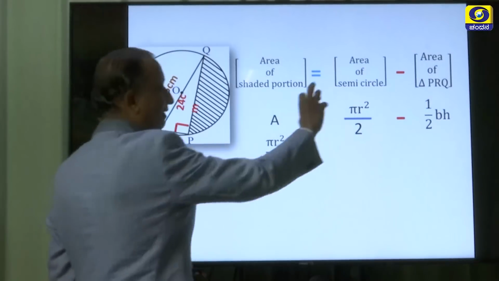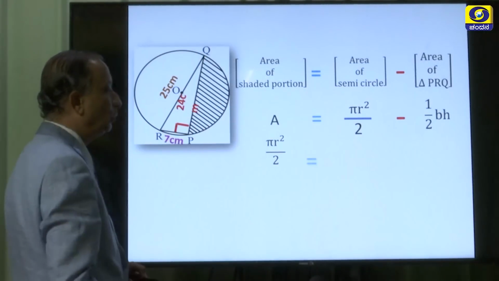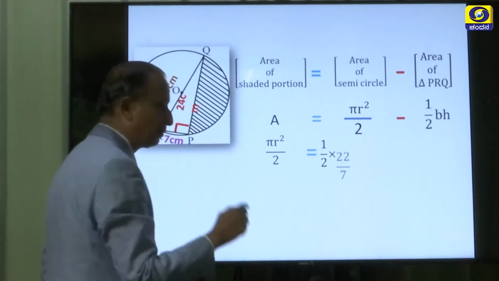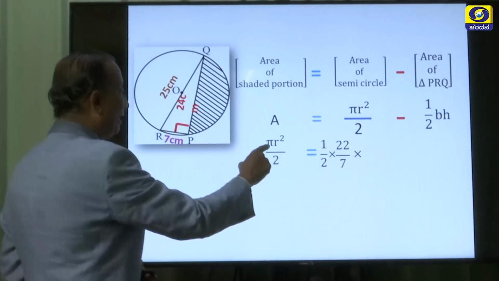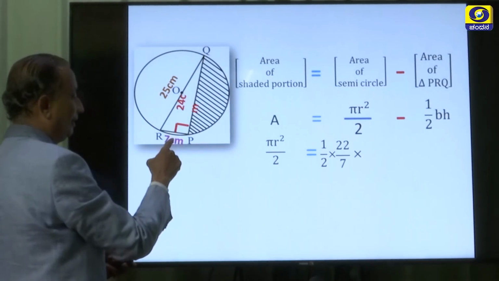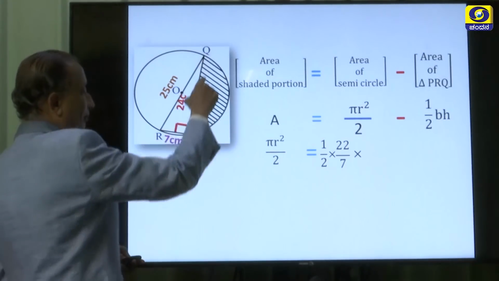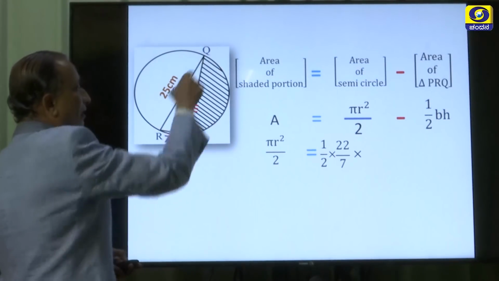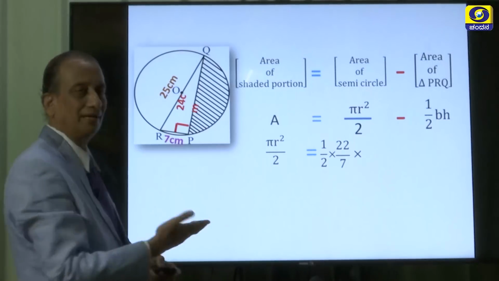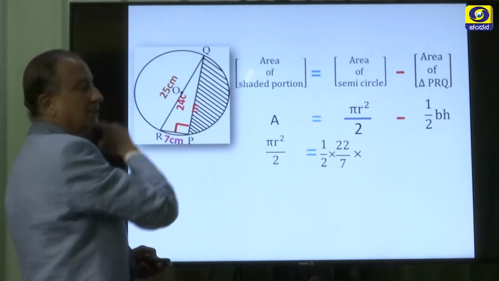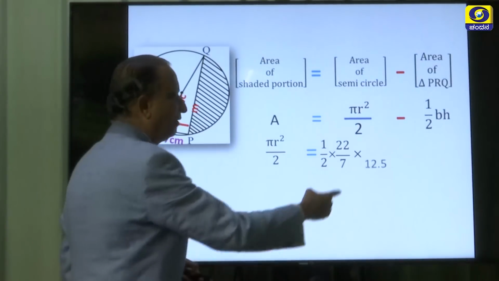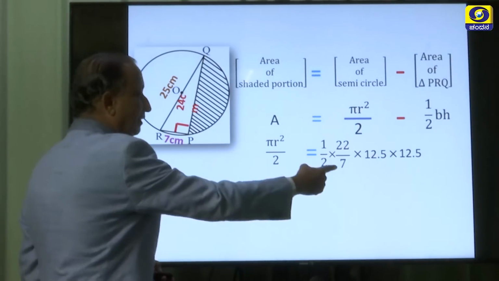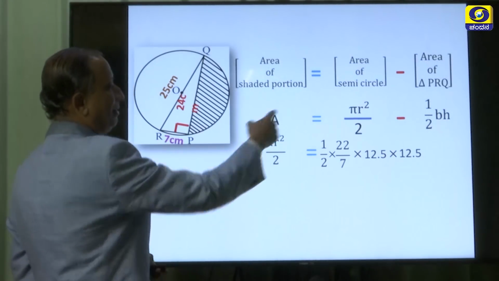Now, let us find out the area separately. Pi r square by 2 is nothing but 1 by 2 into pi, which is approximately equal to 22 by 7, radius. Diameter is 25, they have given this, and this as 24 centimeter. If the sides containing the right angle are 7 and 24, then the hypotenuse has to be 25, they are Pythagorean triplets. So, when diameter is 25, half of that is 12.5, so radius is 12.5, r square means into another 12.5. So, this is the area of the semicircle.